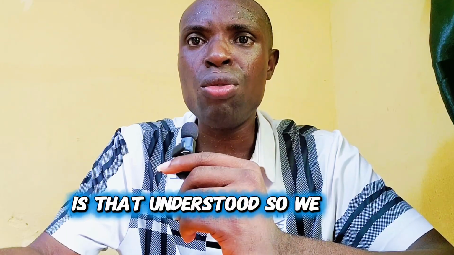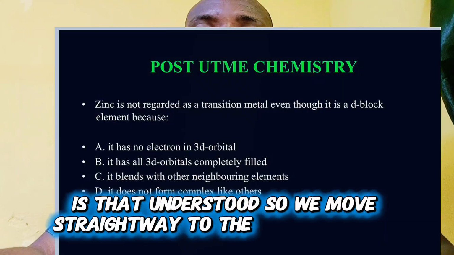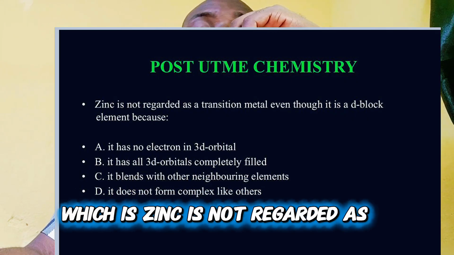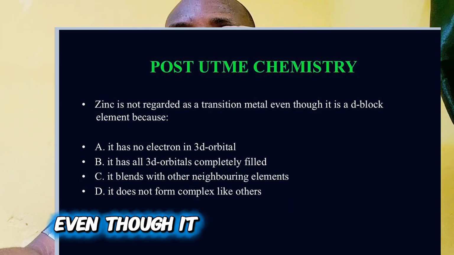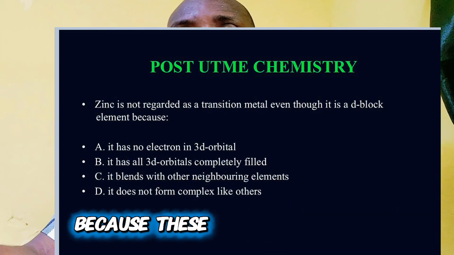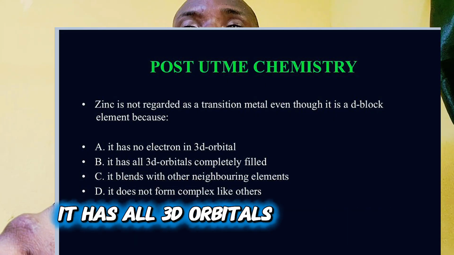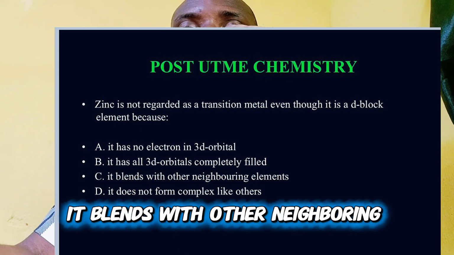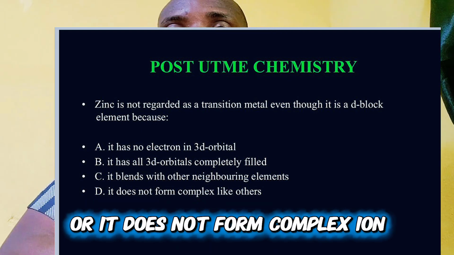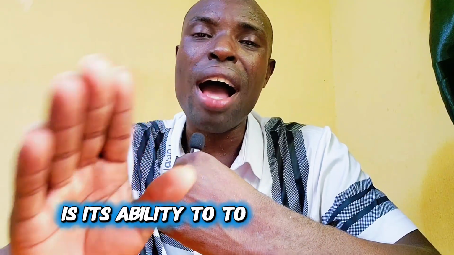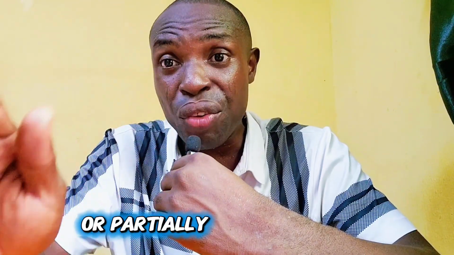Is that understood? So we'll move straight away to the next question, which says zinc is not regarded as a transition metal even though it is a d block element because, and these are your options: it has no electrons in 3d orbital, it has all 3d orbitals completely filled, it blends with other neighboring elements, or it does not form complex ions. Now take note, one of the ways to know a transition metal is the ability to have unpaired electrons, or partially filled d orbitals.